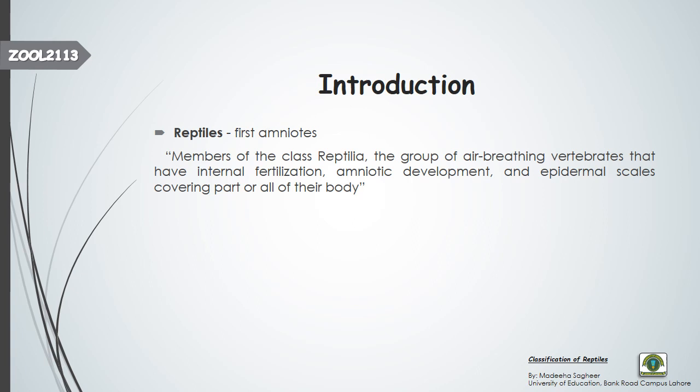Next is epidermal scales. Epidermal, as you know, is the outermost layer of the skin, derived from the embryonic ectoderm. So the outermost layer of the skin contains the scales that may be present on the whole body or that cover part of the body. So this was all about the reptiles.